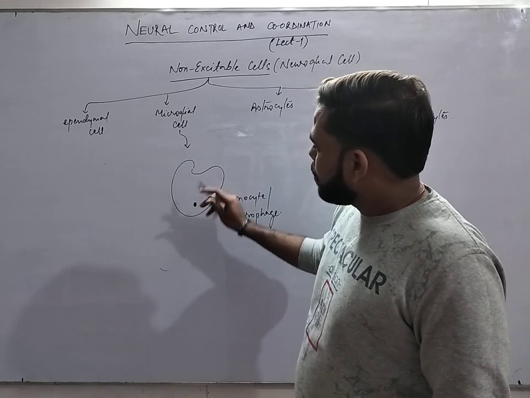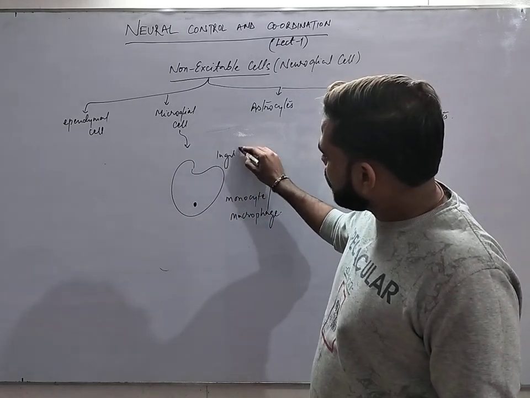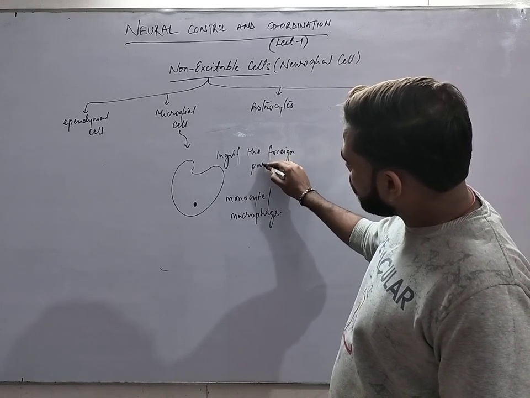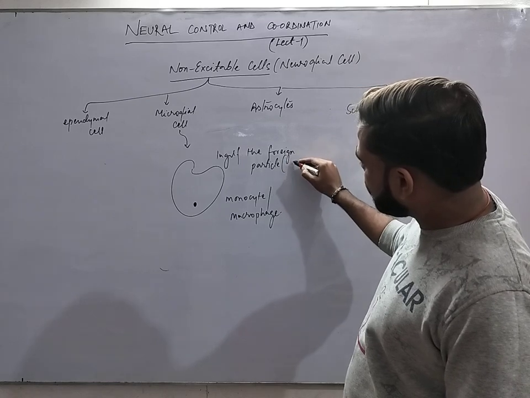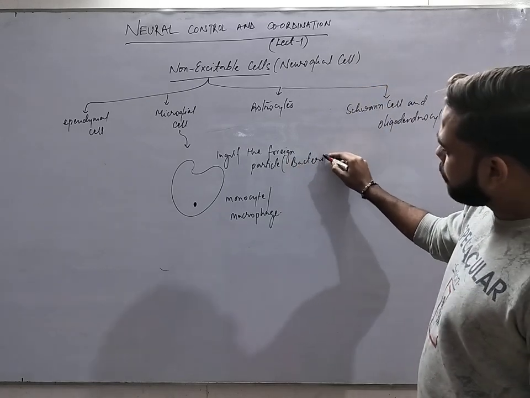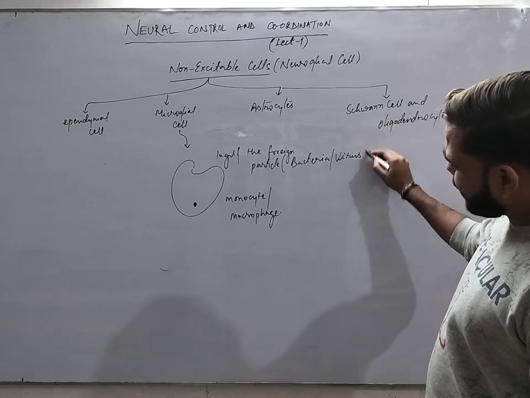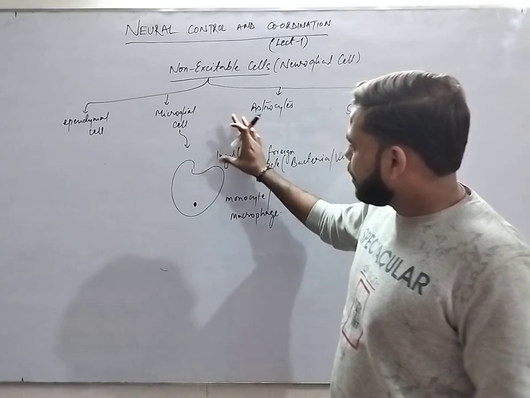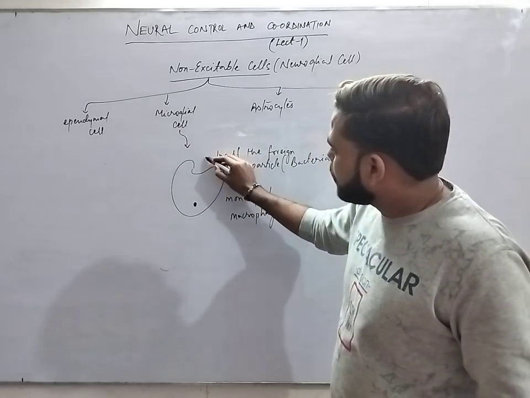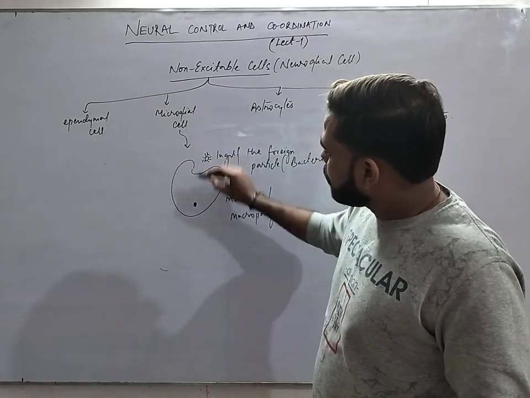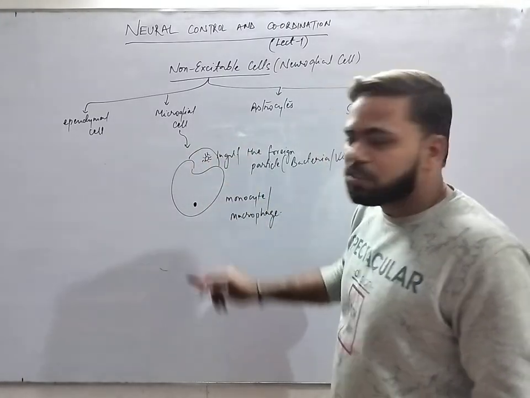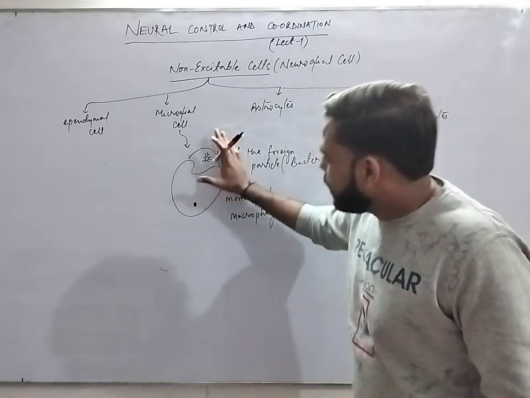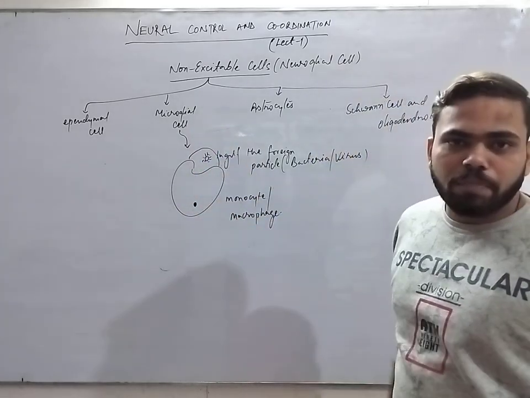These cells will engulf the foreign particles. And what are the foreign particles? It can be bacteria, or a virus, or any other microorganism which is going to harm the body. Let's assume that there is a virus, this is a virus. This cell will engulf it by the process of phagocytosis, because these cells are phagocytic in nature and eat these foreign particles, killing them.